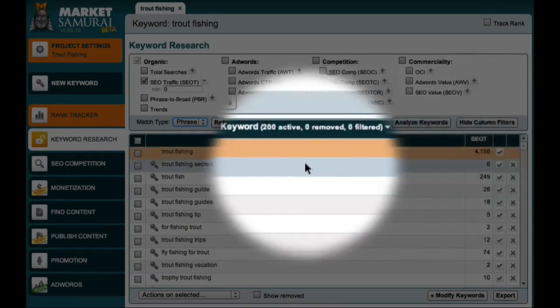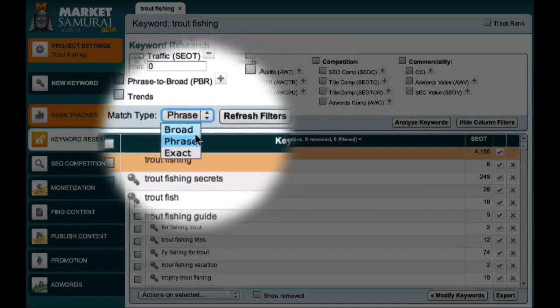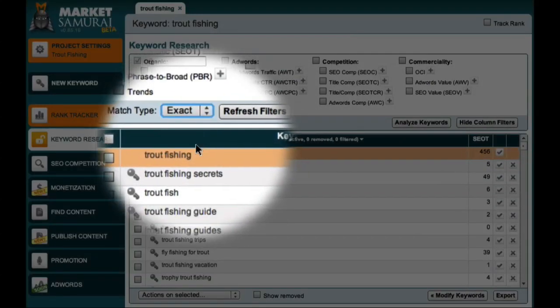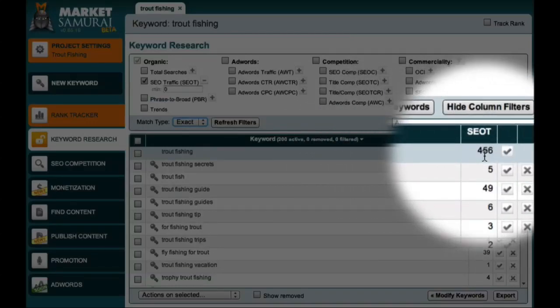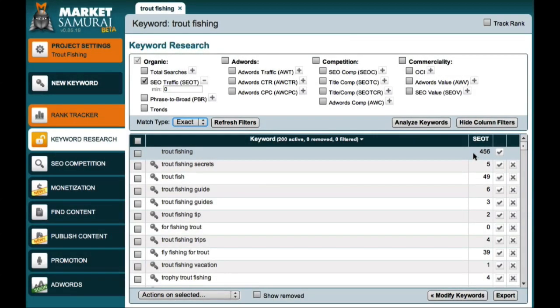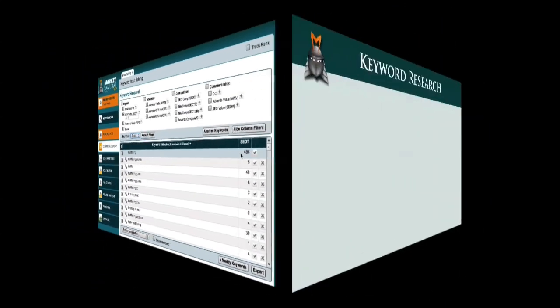And if I change the match type again to be exact, the SEO traffic value drops to 456. Now clearly there's a big difference between 6,213 potential visitors a day and 456 potential visitors per day. So let's take a look at what these numbers actually mean.